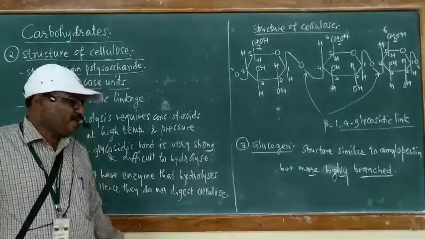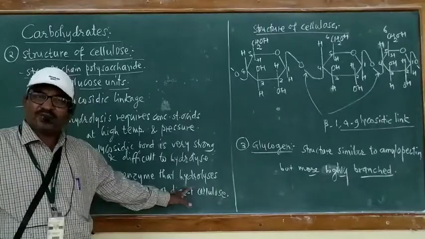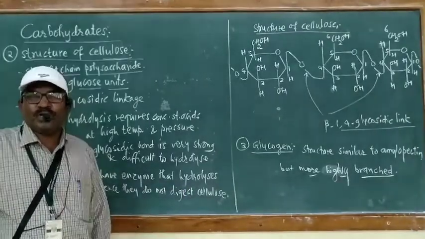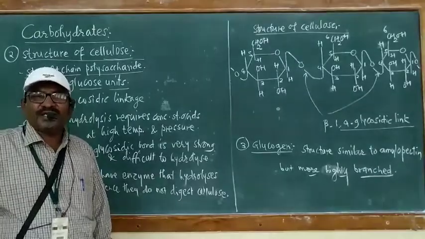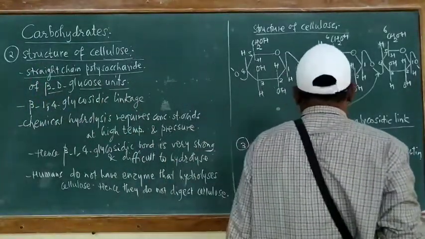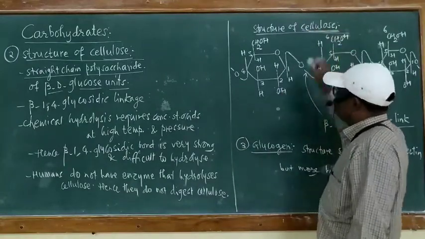Hence, human beings cannot digest or assimilate or hydrolyze the cellulose. Hence, it is not useful directly for human beings.